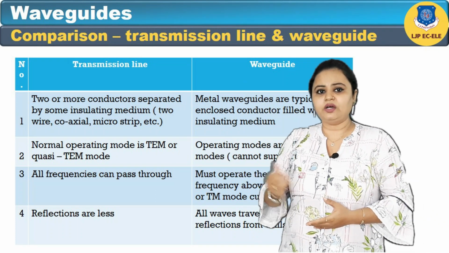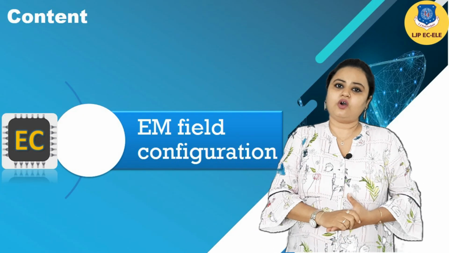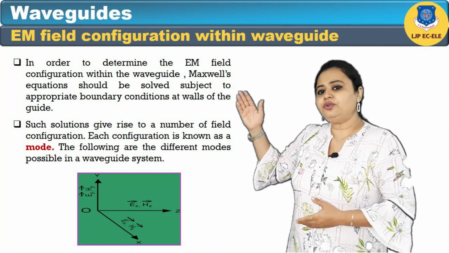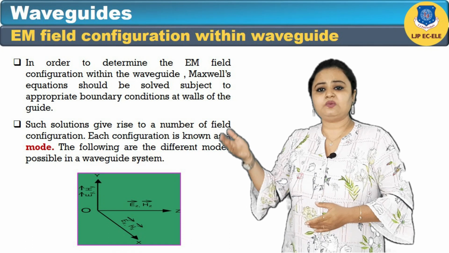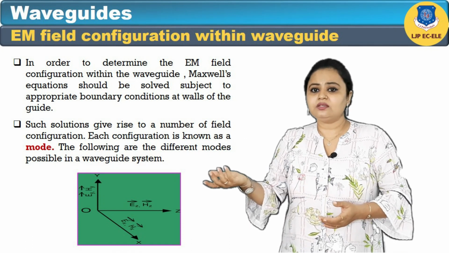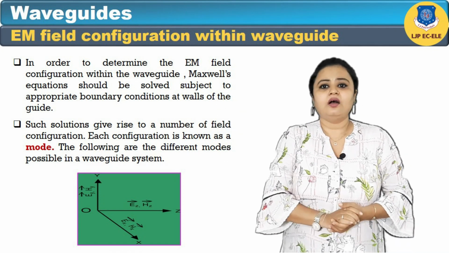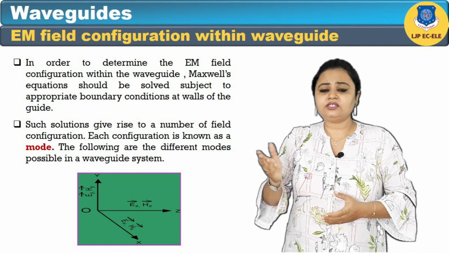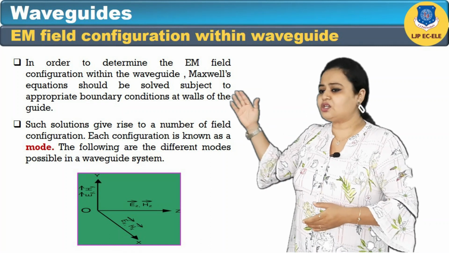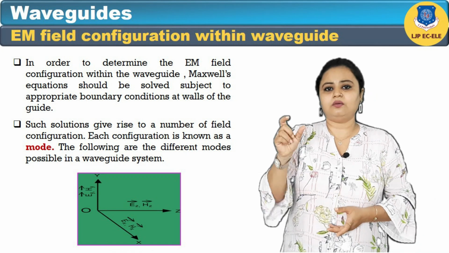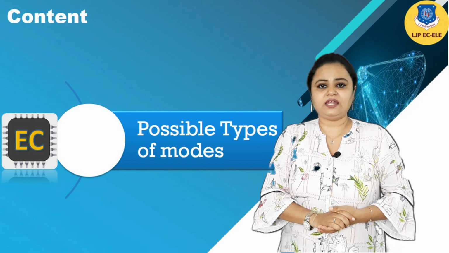Now we will move on to the next topic, which is EM field configuration of a waveguide. In order to determine the EM field configuration within the waveguide, Maxwell's equations should be solved subject to the appropriate boundary conditions at the walls of the waveguide. Such solutions give rise to a number of field configurations. Each configuration is known as a mode. The following are the different modes which are possible in a waveguide system.